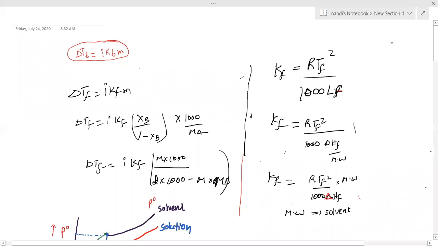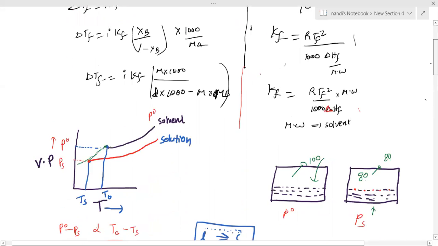Now we know that one. Check it here. Open your NCERT book, then draw the graph a little bit fast.